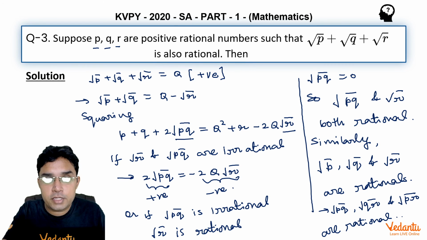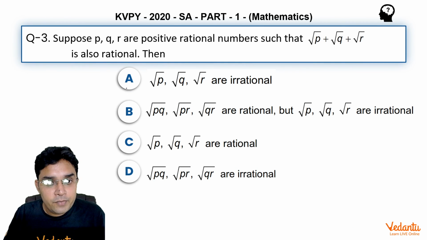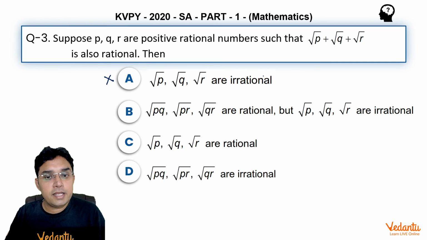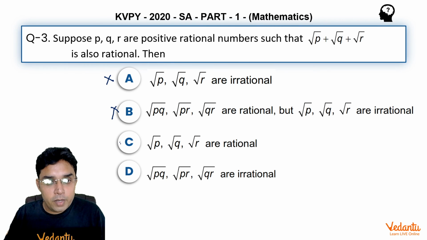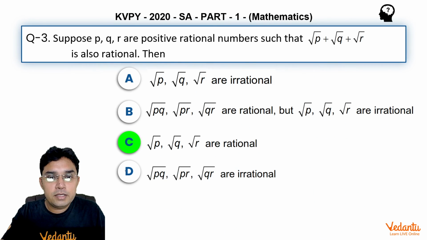So A should be wrong because it says they are irrational numbers. B is also wrong because it is again saying root p, root q, root r are irrational. C seems to be correct. D is again wrong. So the answer for this question should be C.